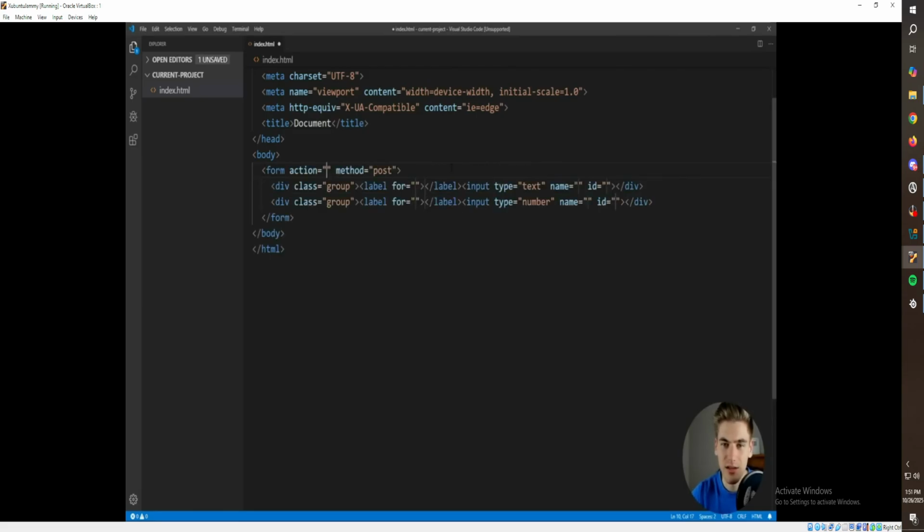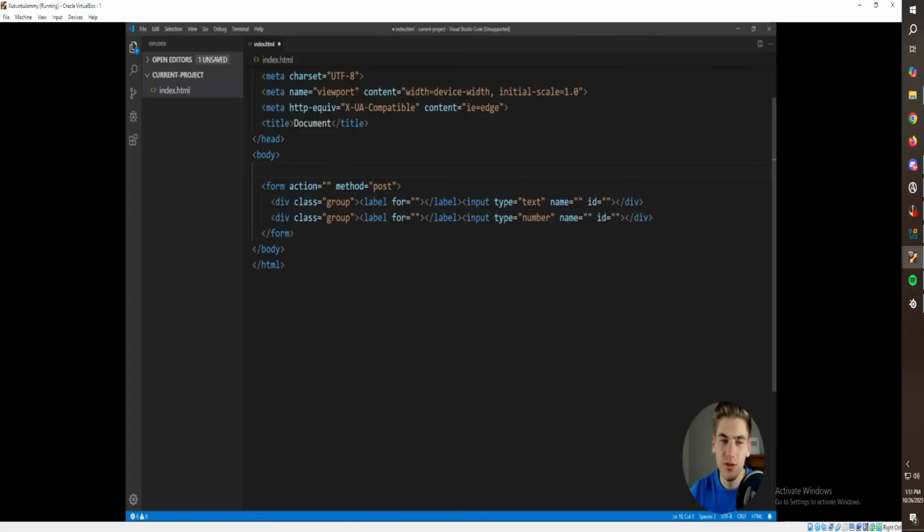And now if we hit enter on this, you can see that we've got our form, so we have a div group with a label and an input, and then another div group with a label and an input. Our first input is text, and our second input is number. So it's really powerful, the things that you can do with Emmet when it comes to generating HTML.